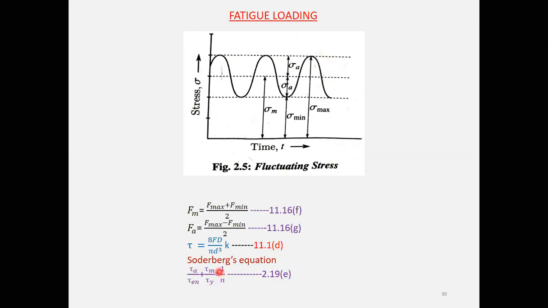This is the amplitude shear stress, mean shear stress, and this is the yield shear stress, and this is the endurance limit, and N is the factor of safety. All this shear stress will be calculated, and after substituting that, you are going to get the required values.